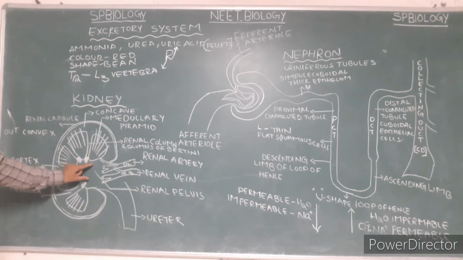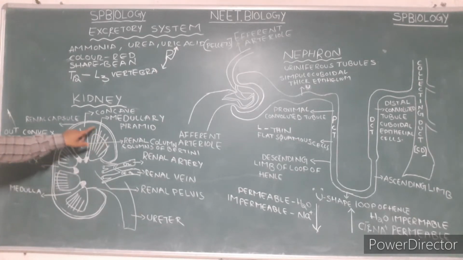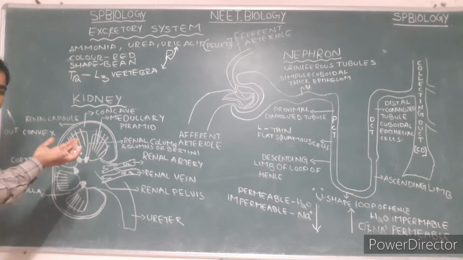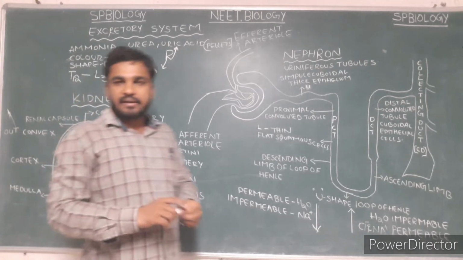In the longitudinal section of the kidney, we can see the outer cortex and inner medulla, and the kidney is covered by the renal capsule. The outer side is convex and the inner side is concave.